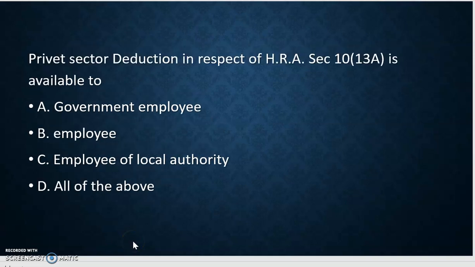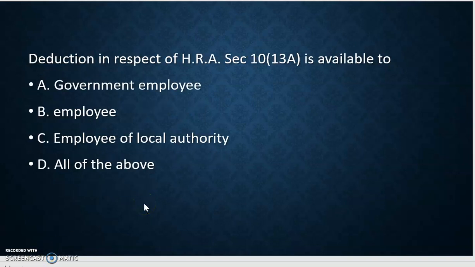Then the next question: deduction in respect of HRA, that is house rent allowance, under section 10 subsection 13A, is available to private sector employee, government employee, C, employee of local authority, or D, all of the above. Every employee gets the deduction in respect of house rent allowance under section 10 subsection 13A. So the correct answer is all of the above.